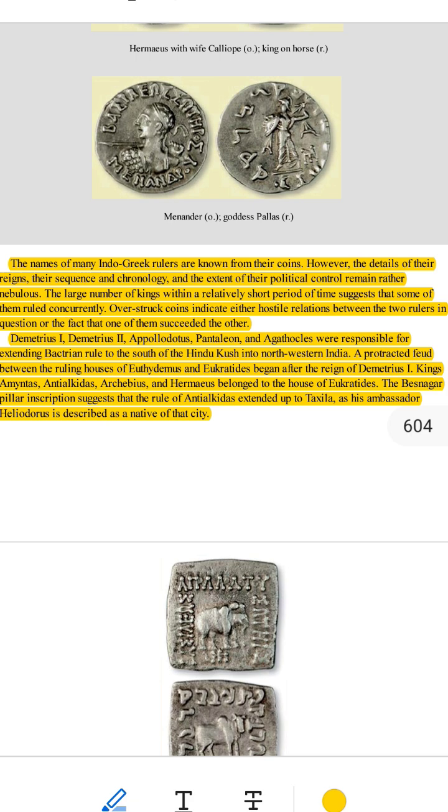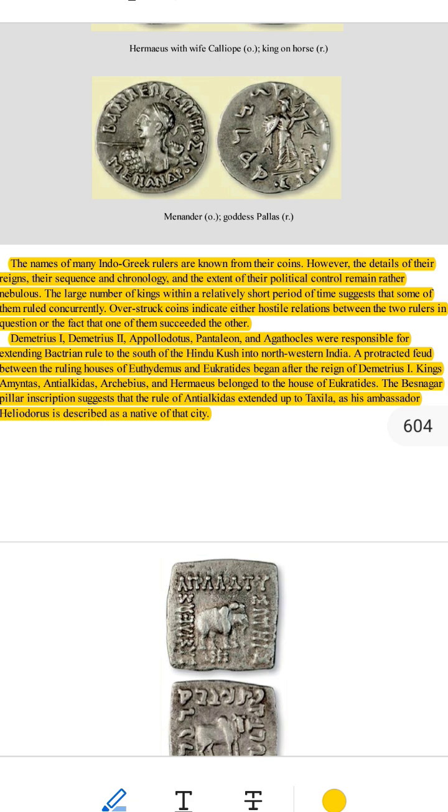Why did they do this? It could mean the two kings were enemies and one defeated the other. Or it could mean one king succeeded, replaced the other. Imagine a coin with King A's face on it. After a battle, King B takes over and stamps his own face on top of the coin to show he's now the ruler. 4. Where did Indo-Greek kings rule?